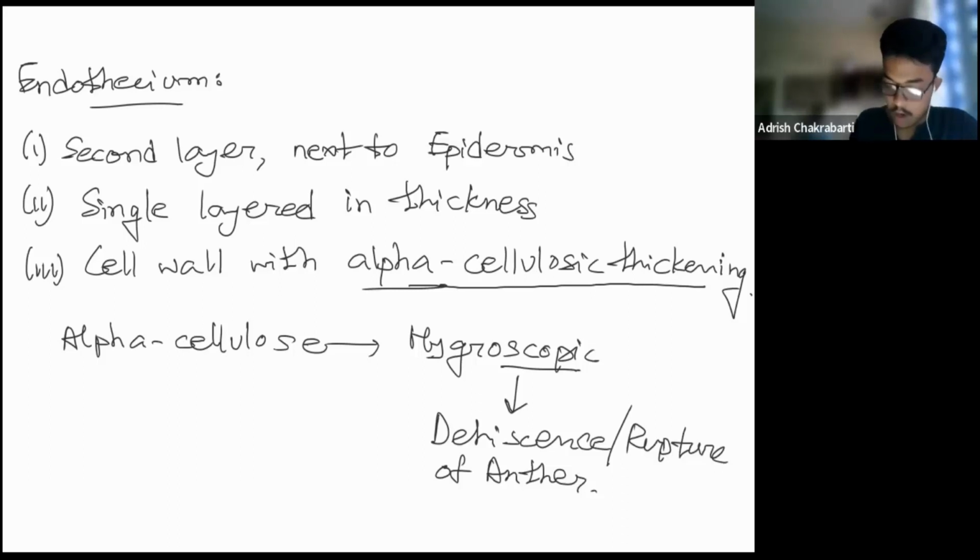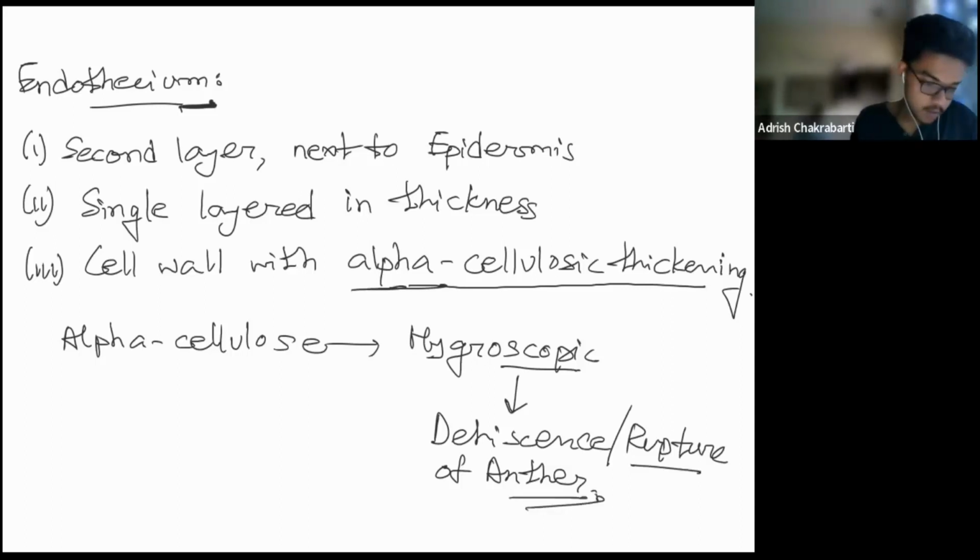So how does it help? Hygroscopic means that when the moisture content increases, this endothecium layer is going to absorb water, swell, burst, and now the pollen grains can get out from the inside of the anther to the exterior world. So when they're in contact with water, this endothecium layer absorbs water, swells, bursts, and this is the rupture of anther. We're going to study about it.